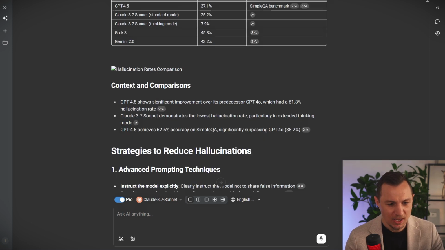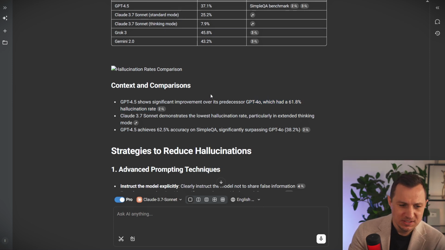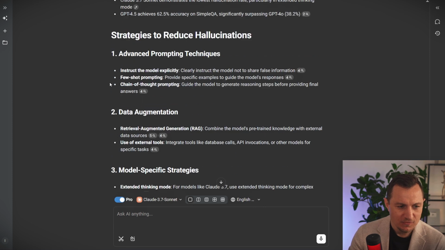Okay, so up to GPT-4, the hallucination rate was even 61.8%. So then I thought, okay, is that true? Is it really that high? Is it possible that there is such a high hallucination rate? And what does it even mean? Well, the thing is, it obviously depends on what you're using it for and what the situation is.